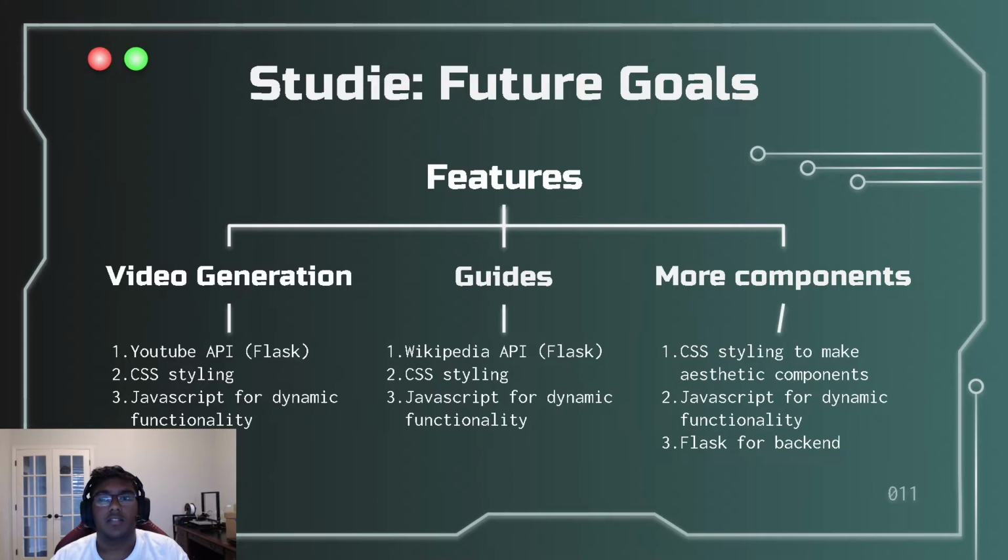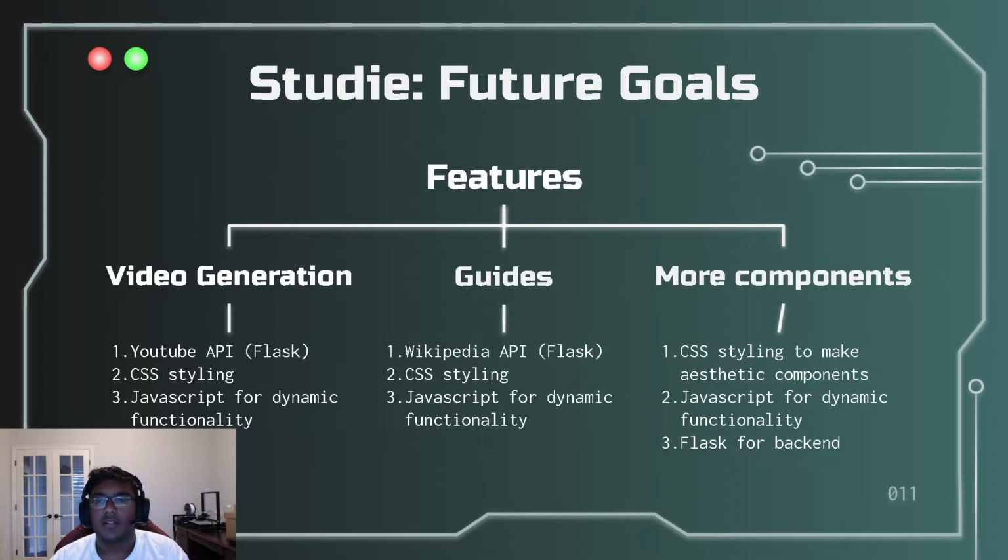For Studie's future goals, we plan to implement many features. We plan to implement video generation, which uses a YouTube API, and we can use Flask for the backend. We use CSS styling to make it very aesthetic, and JavaScript for the dynamic functionality to help user experience. We can also make guides using the Wikipedia API, and we also use Flask for the backend, CSS styling for the aesthetic design, and JavaScript for dynamic functionality as well.